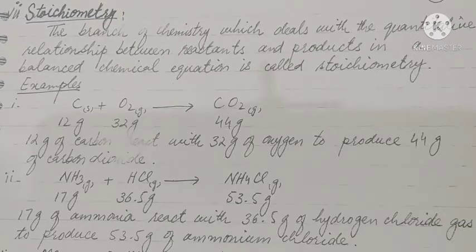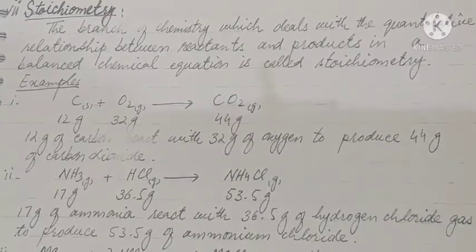Similarly, example number 2: NH3 plus HCl gives NH4Cl. 17 gram of ammonia reacts with 36.5 gram of HCl to produce 53.5 gram of ammonium chloride.